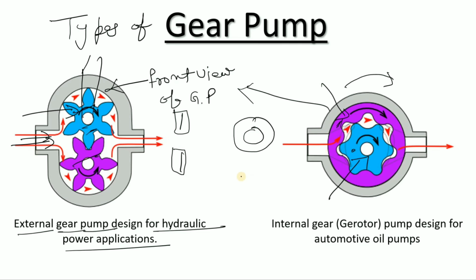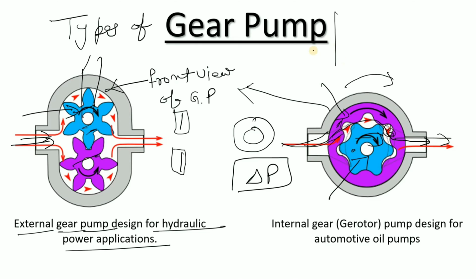The application is the same. Both work the same way as we discussed for how gear pumps work. Your liquid will go like that, and as it rotates, a cavity will be created at the suction side, creating a delta P. Your liquid is pumped from here, and as the velocity decreases, the pressure increases.